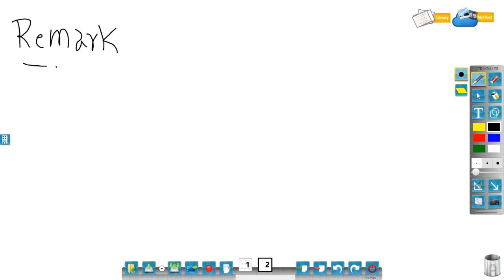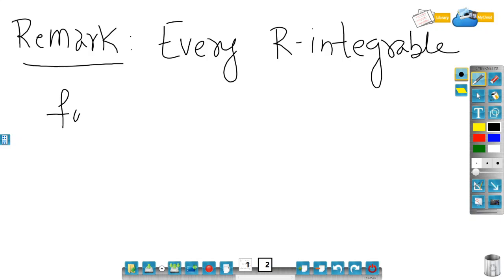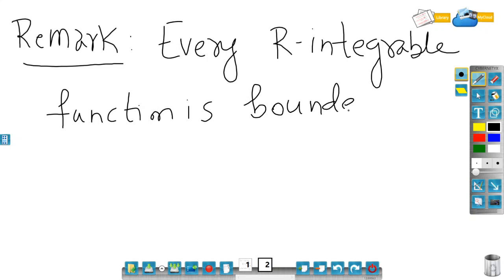Well, I want to state one small remark over here. The remark is as follows. Every R integrable function is bounded. When we say a function is bounded, the function has an upper bound as well as a lower bound. Now, is this true?